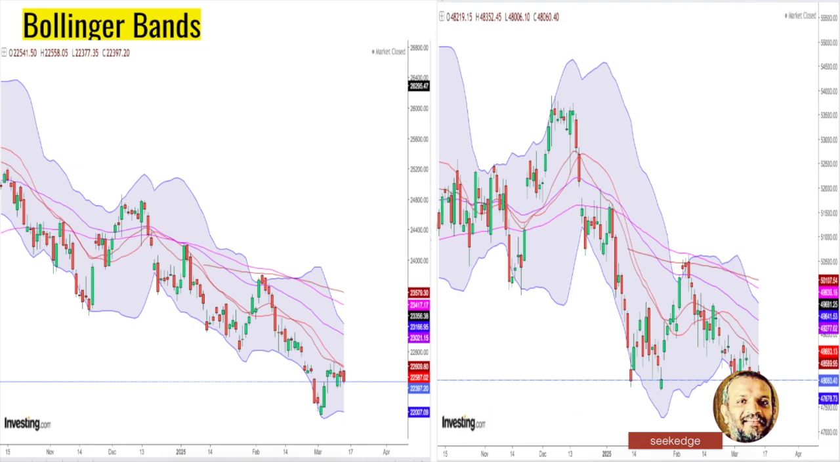Bollinger Band wise, you see that there's an expansion that's happened now after a while in the Banknifty, and it's with the bearish bias. On the Nifty, it is still consolidation. So the Banknifty Bollinger Band is saying that it's tentative that it can expand towards down, so the price can fall down further.